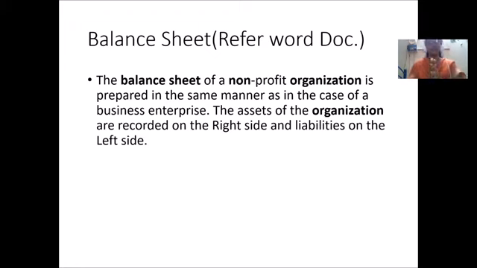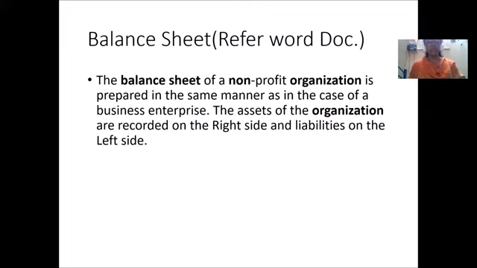So please refer to the Word document, in which I have given examples and explanation of what a balance sheet is, how to prepare it, etc. For any clarification, you can contact me and I will explain to you. Similar to a business enterprise, the assets of the organization are recorded on the right side and liabilities on the left side, and both sides have to balance.